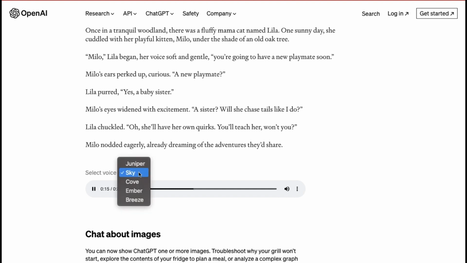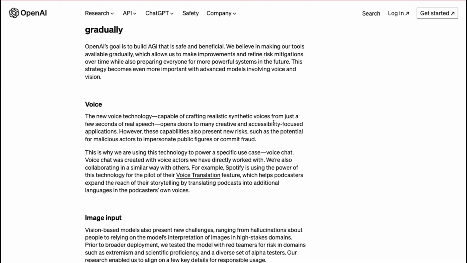I'm sure OpenAI will come out with more voices in the coming months. So multimodality is finally on ChatGPT. We've been expecting this since they made the initial announcement in March.